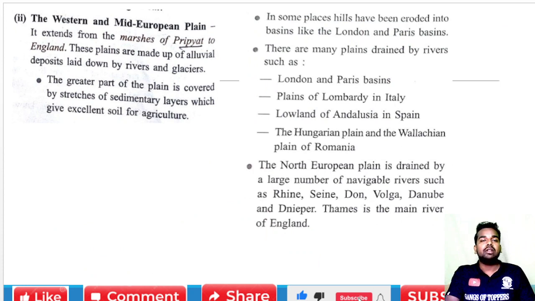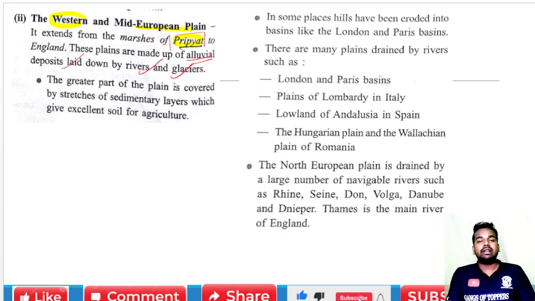Now after this we are going to study the western and mid European plains. They extend from the marshes of the Pripyat to England, that is, from Denmark to England. These plains are made up of alluvial deposits laid down by the rivers and the glaciers. How is it possible? It is carried by the rivers and the glaciers.